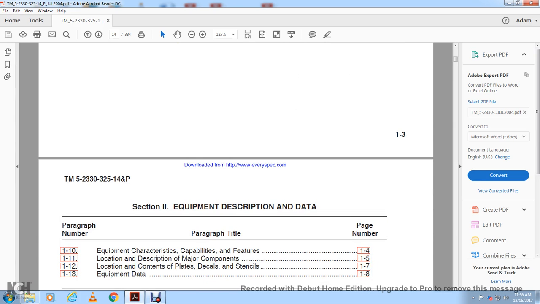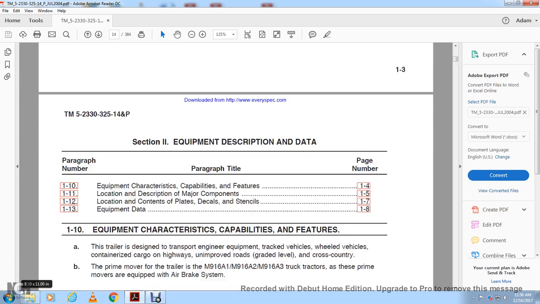Section 2, Equipment Data, Description Data. 110, Equipment Characteristics, Capabilities, and Features. 111, Location, Description, Major Components. 112, Location, Contents, Plates, and Decal Stencils. 113, Equipment Data.